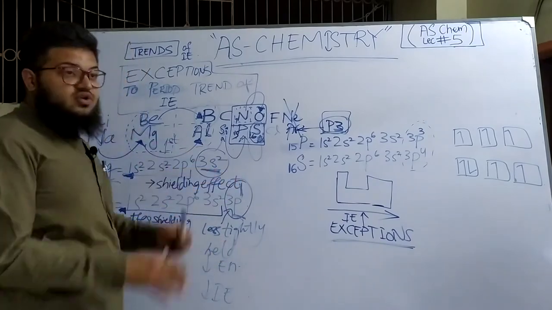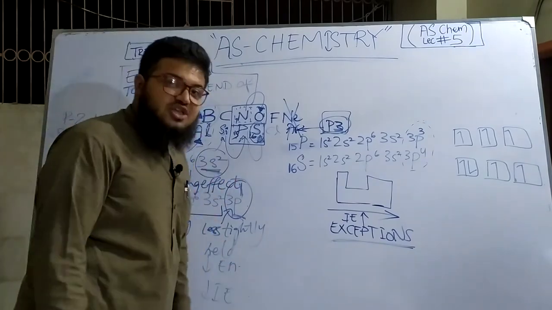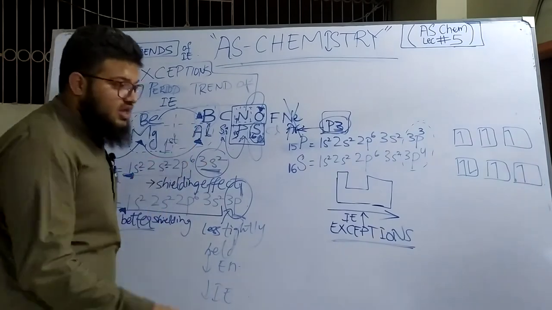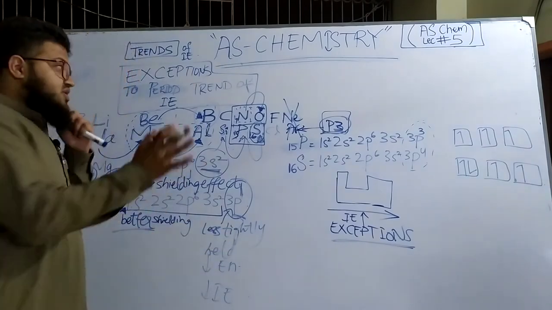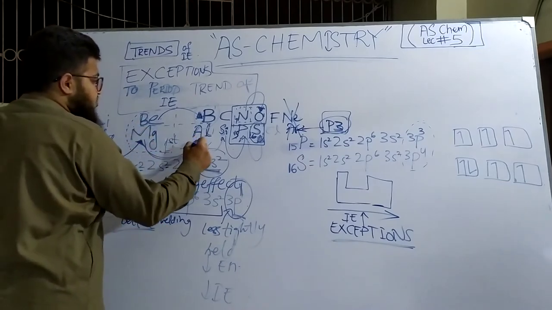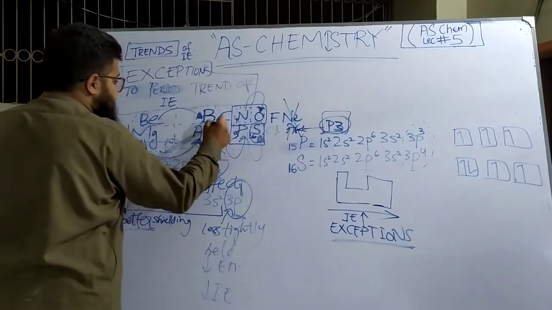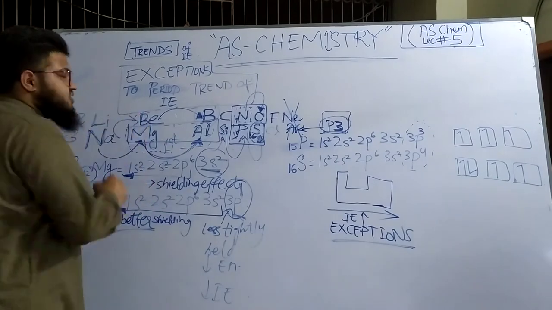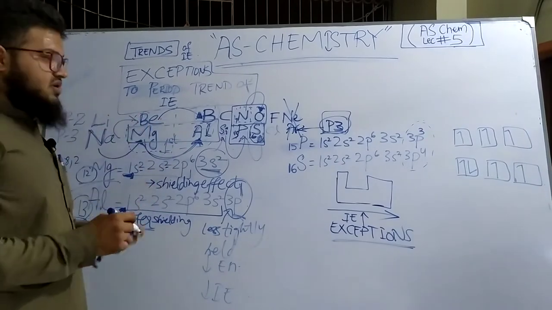If it lowers the nuclear attraction, it has to lower the ionization energy as well, meaning the higher the shielding effect, the lower the ionization energy. Clear? This was the first exception, fully explained. And see, I told you, if you are able to understand one exception, then the other one will have the same reason. And there is a similar reason over here.